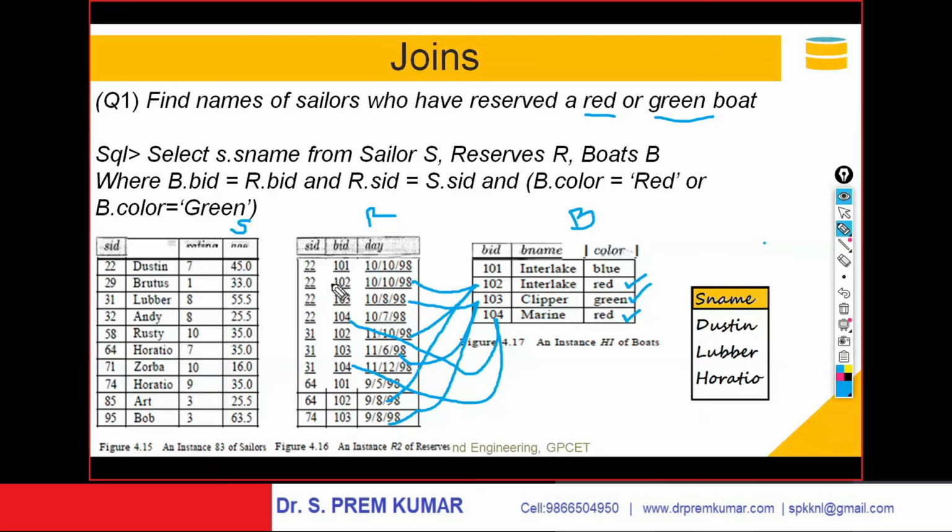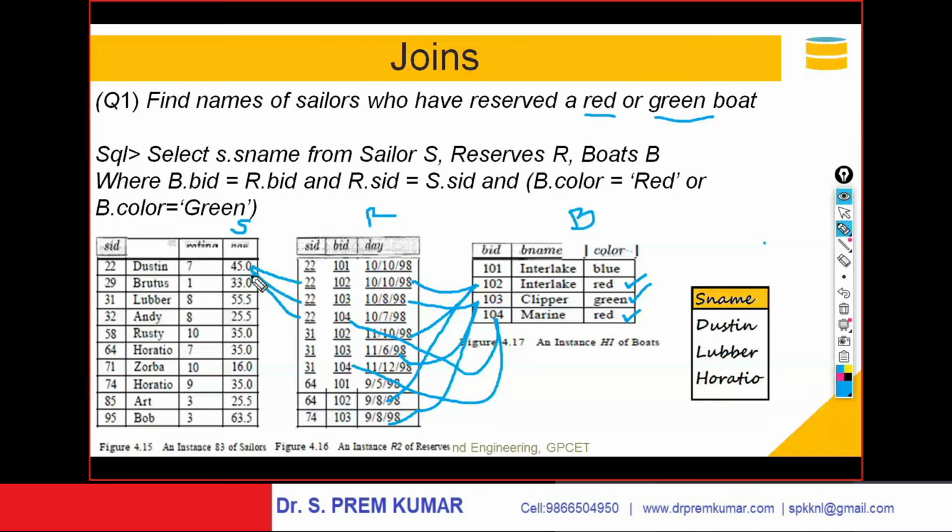And those sailors, R dot SID should be equal to S dot SID. This 22 got matched with this 22. This 22 got matched with this 22.